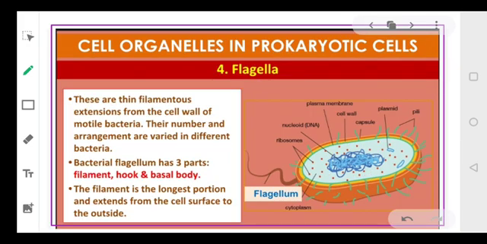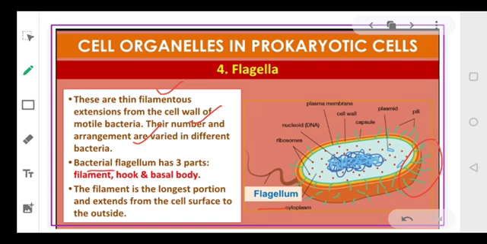Flagella. See, you look into this. These thread-like structures visible to you are referred to as flagella. So flagella are thin filamentous extensions from the cell wall of the bacteria, and they help in locomotion. They help in motion of the bacteria. Their number and arrangement is different in different bacteria.